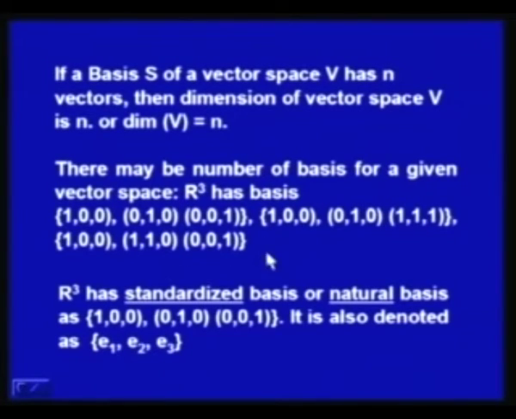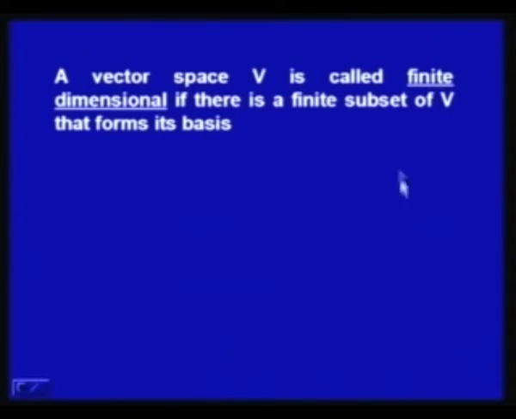So, R3 may have a number of bases, each consisting of 3 vectors, but this special basis has a special name, we call it standardized basis or natural basis. So, we will have a natural basis and there may be other bases for a given vector space R3. Another definition: a vector space V is called finite dimensional if there is a finite subset of V that forms its basis. If no such basis exists, then the vector space V is called infinite dimensional.